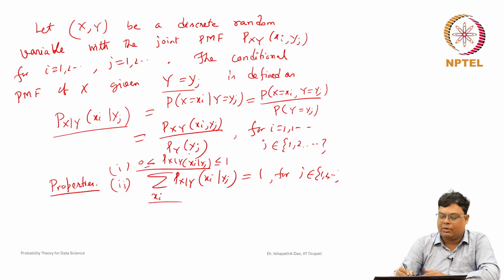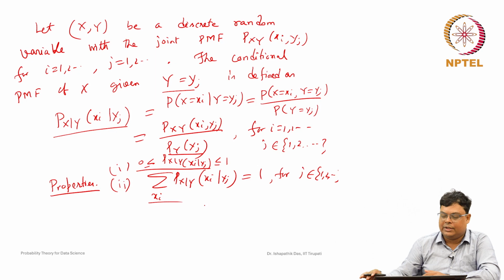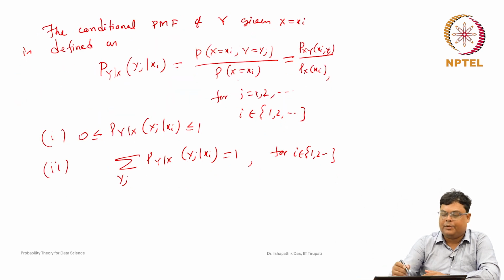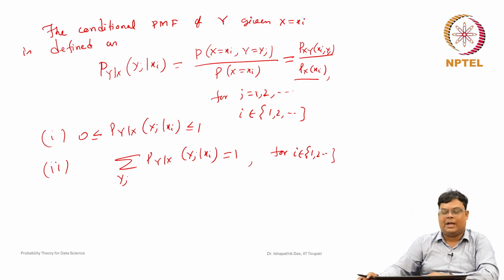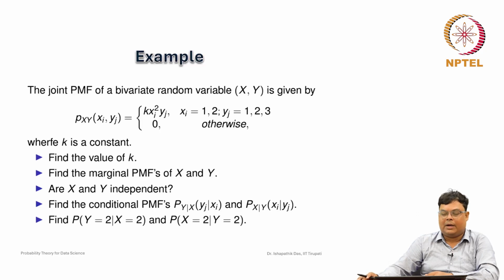So, this part has to be non-zero, it has to be greater than 0. Similarly here also this part has to be greater than 0. Here also Px of xi has to be greater than 0, otherwise this will be undefined. So, this is the concept of conditional probability. Let us discuss if you have understood how the conditional probability mass function is defined. It will be more clear when we do some numerical examples.